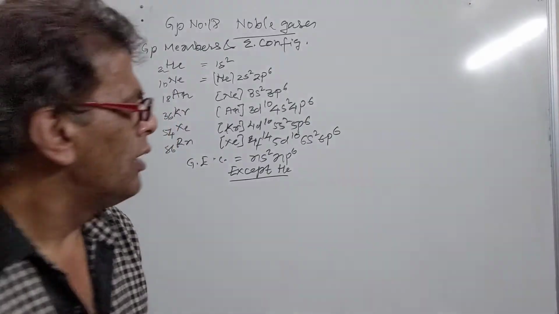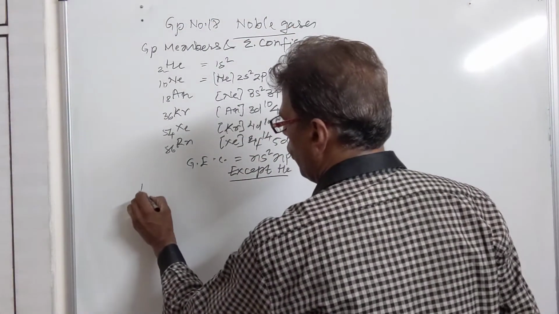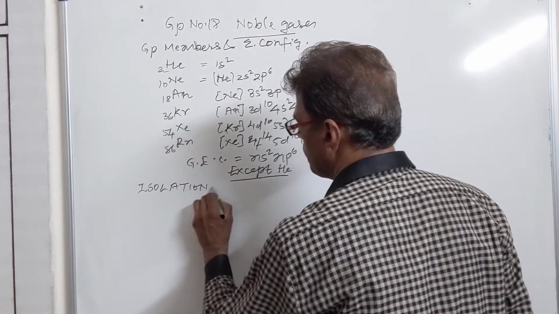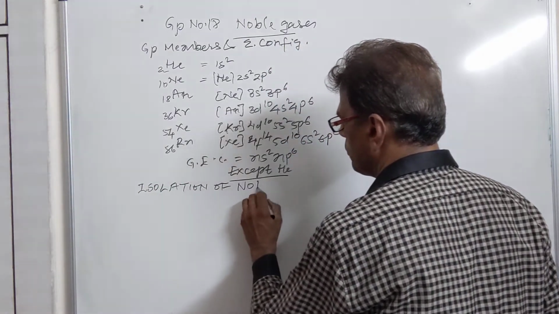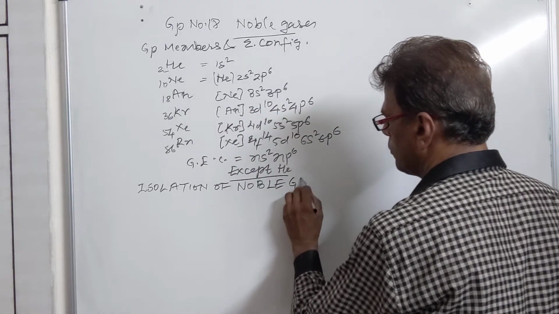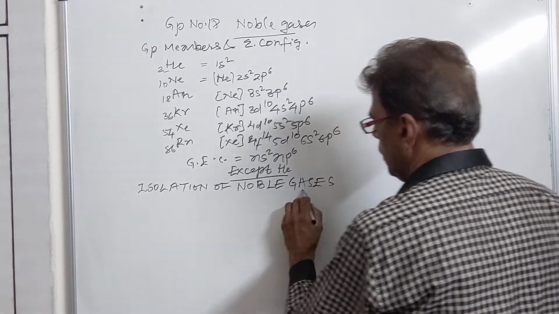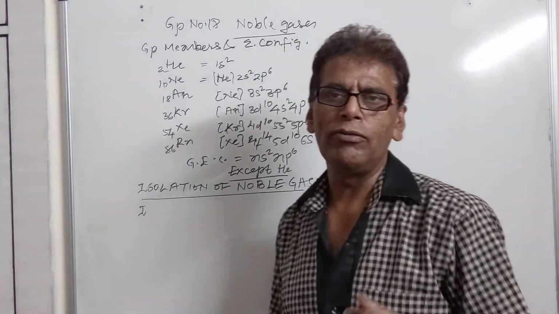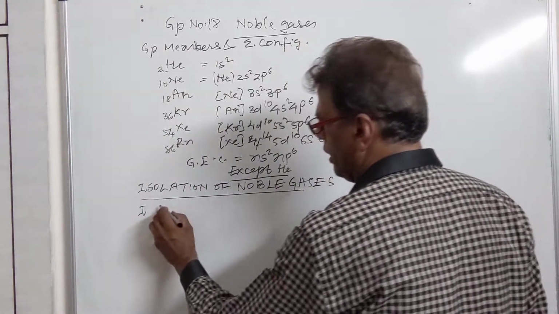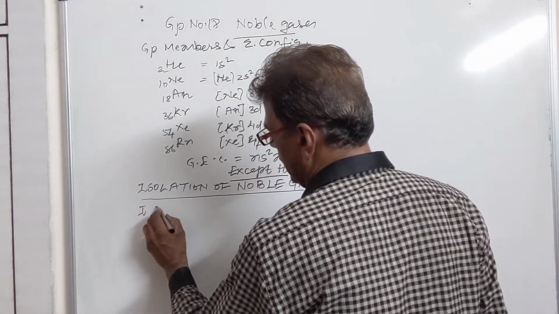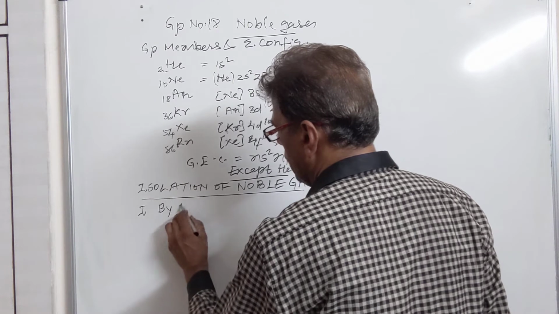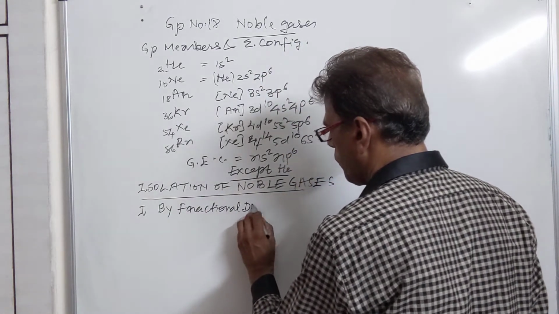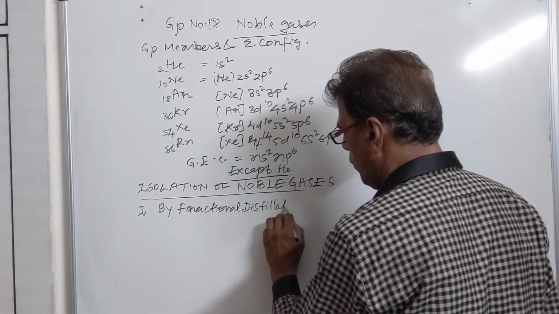Now we come to the preparation or isolation of noble gases. They can be isolated by different techniques, by different scientists. They have used different techniques. First of all, we'll take isolation of noble gases by fractional distillation of liquid air.